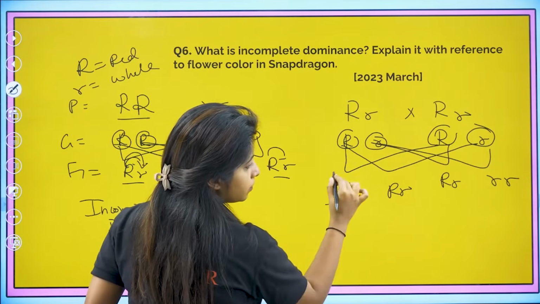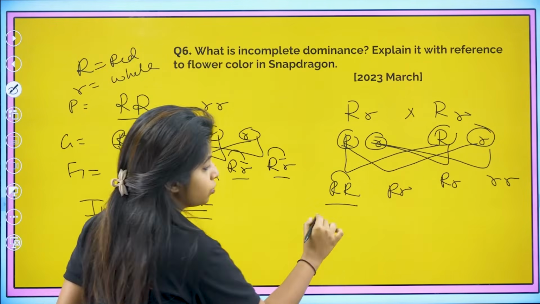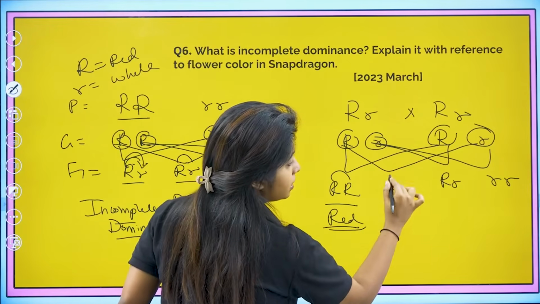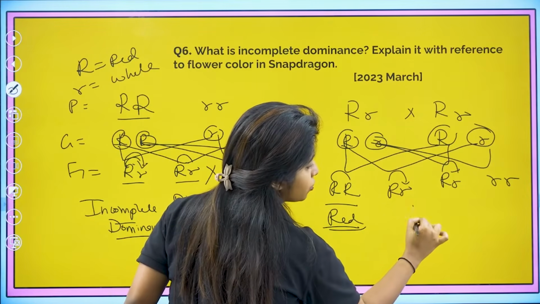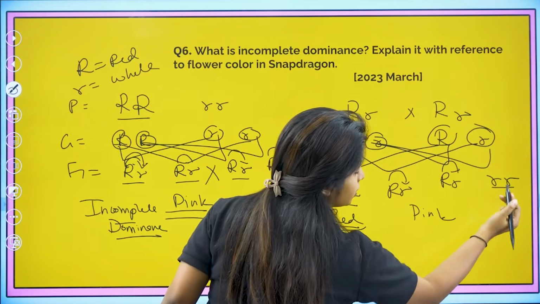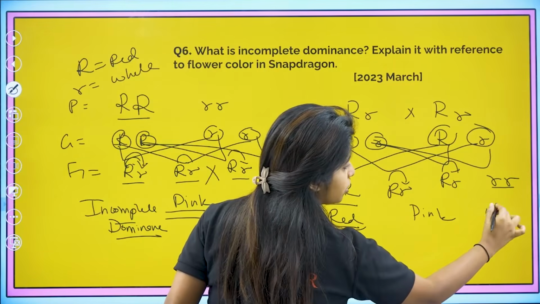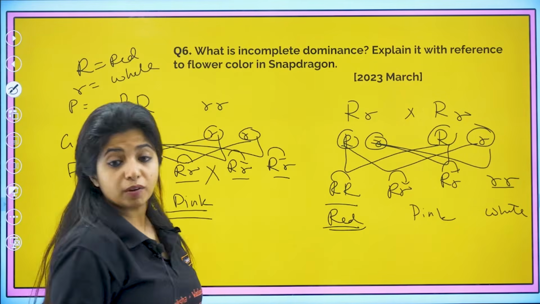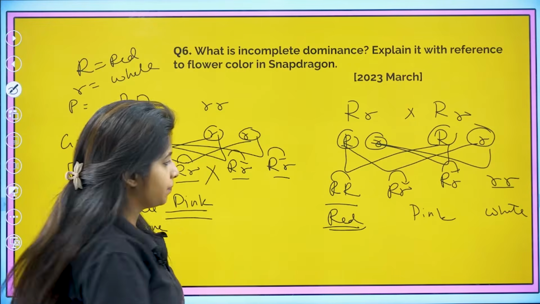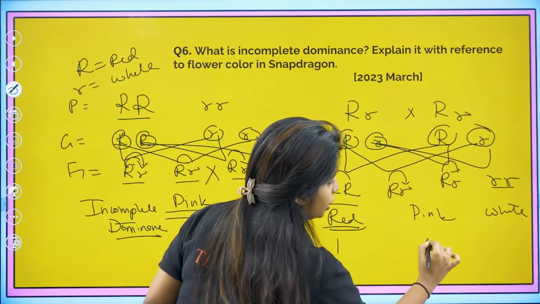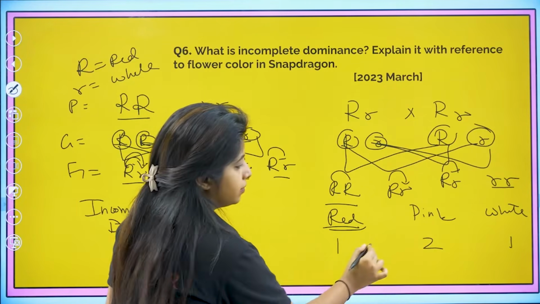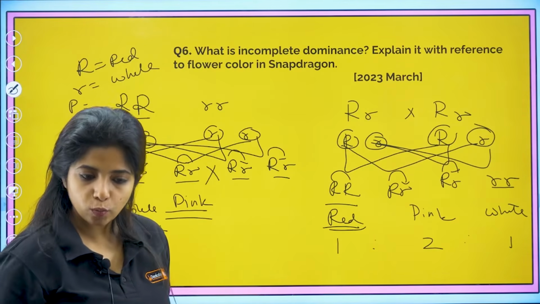So if you see, both of them are capital R, so this will be red. This would be not completely dominant, so this would be pink. And over here this has just small r, so this would be white. So if we talk about the phenotypic ratio, how do they look? 1 red, 2 pink and 1 white.